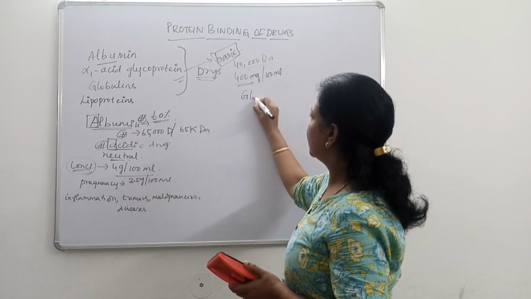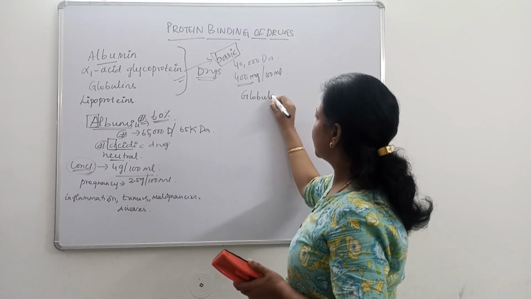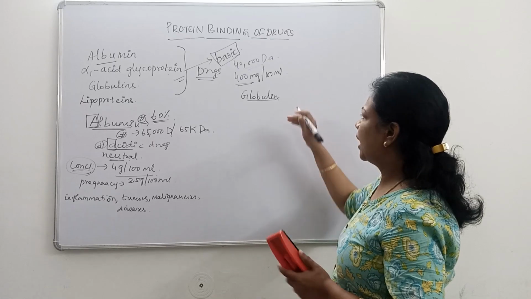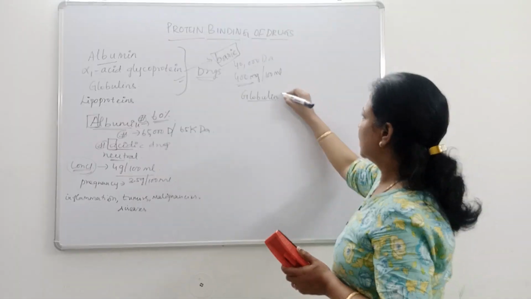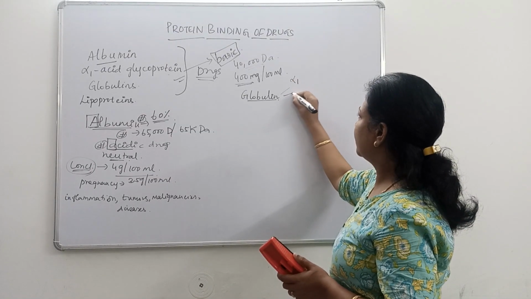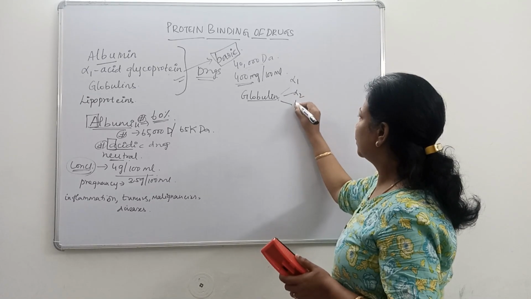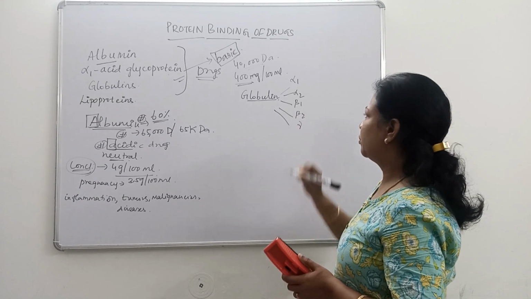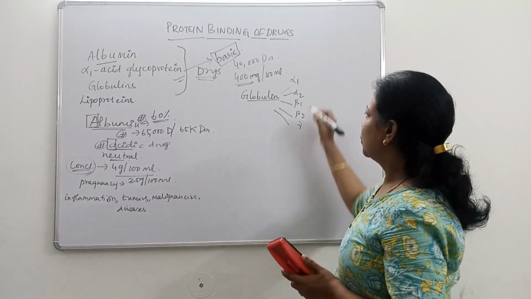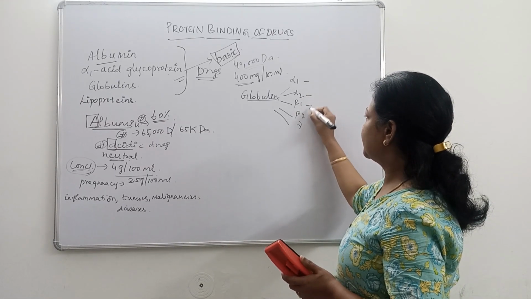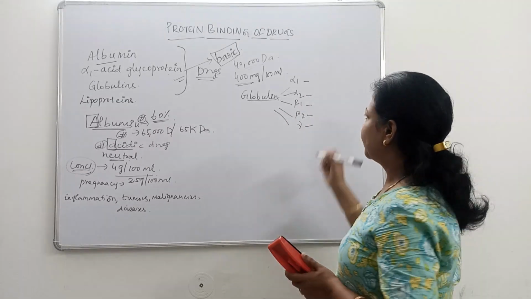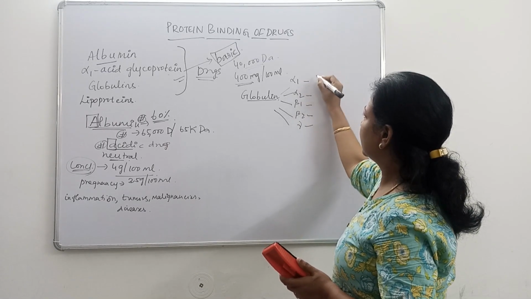And the third important plasma protein is globulin. We have so many globulins, like alpha 1, alpha 2, beta 1, beta 2 and gamma globulins.